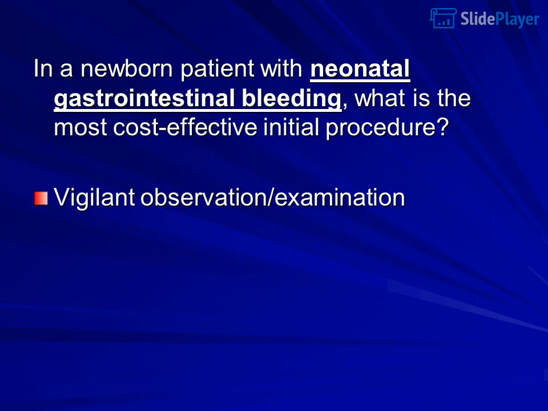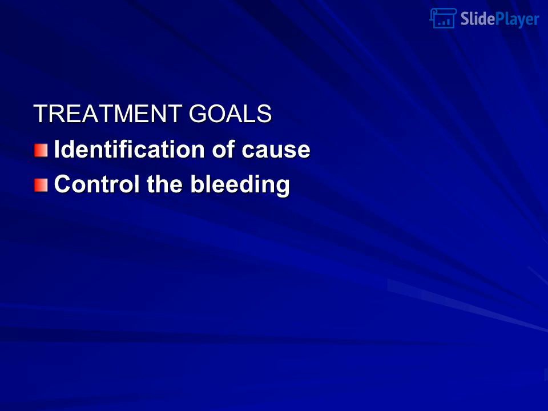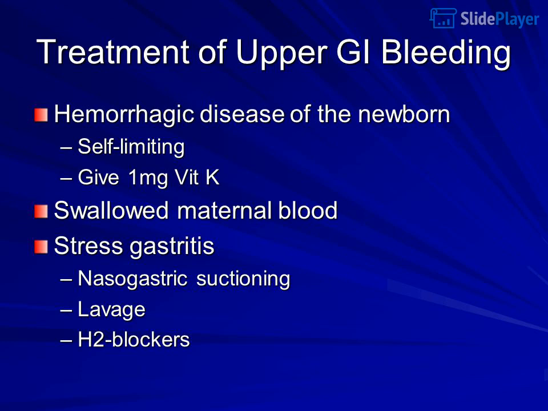In a newborn patient with neonatal gastrointestinal bleeding, what is the most cost-effective initial procedure? Vigilant observation and examination. Treatment goals: identification of cause, control the bleeding. Treatment of upper GI bleeding: hemorrhagic disease of the newborn is self-limiting; give 1 mg vitamin K. Swallowed maternal blood. Stress gastritis: nasogastric suctioning, lavage, H2 blockers.